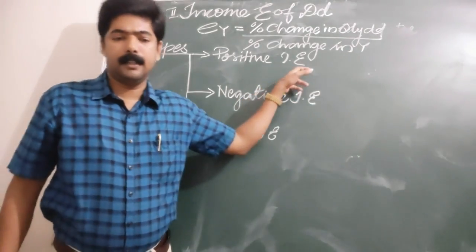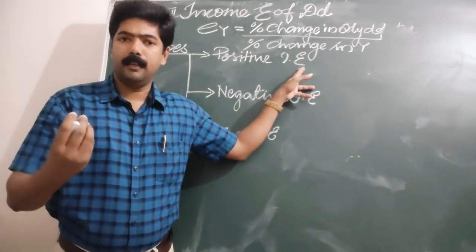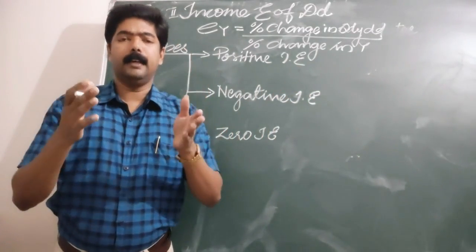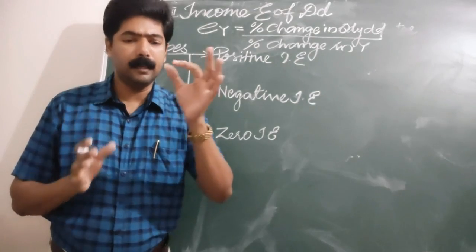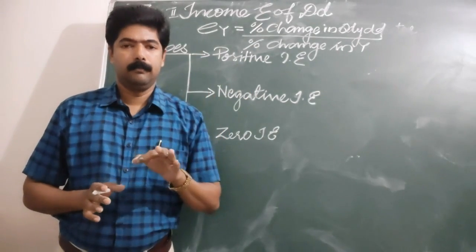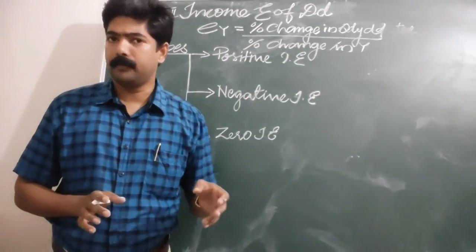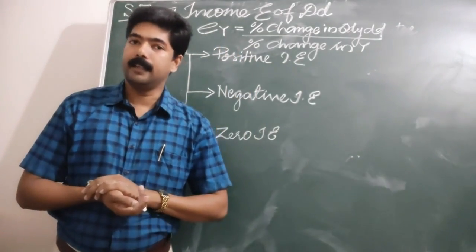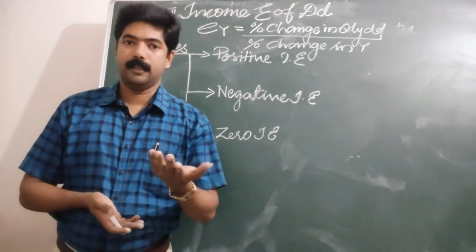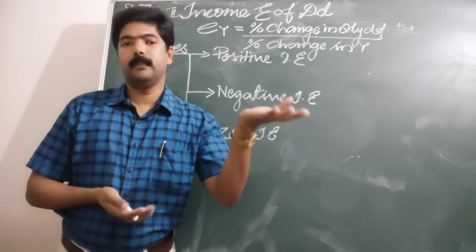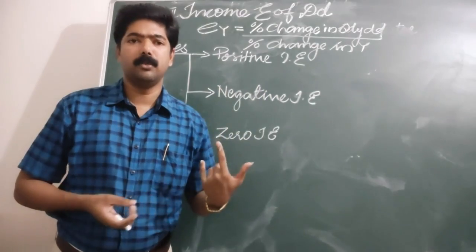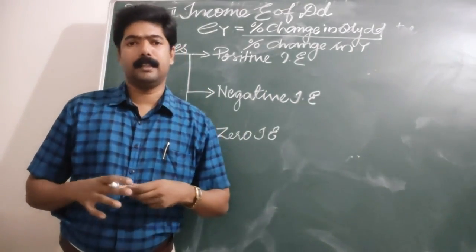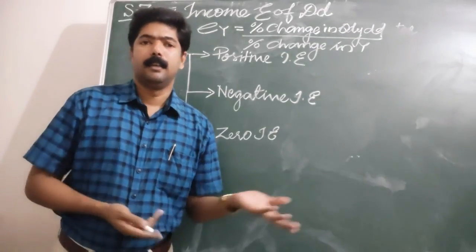Positive income elasticity means that when the income of the consumer increases, the amount purchased of a commodity increases, and vice versa. When income of the consumer increases, then the quantity demanded of that commodity also increases, and vice versa.